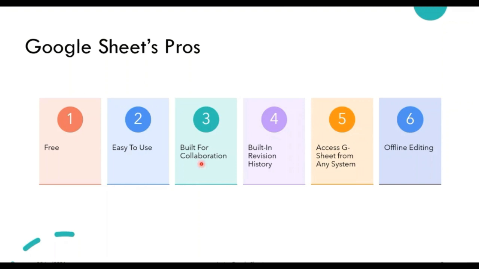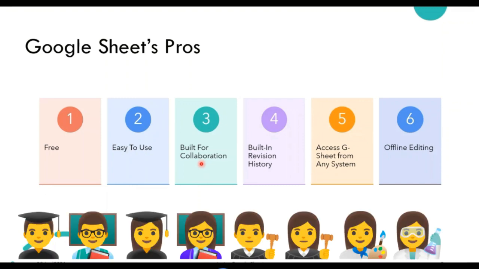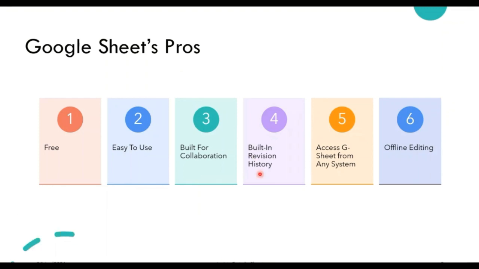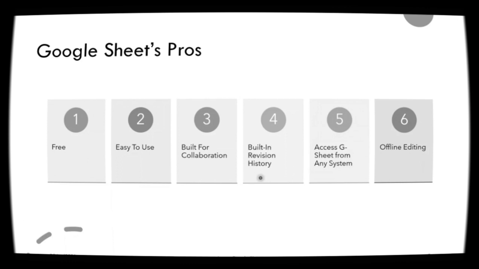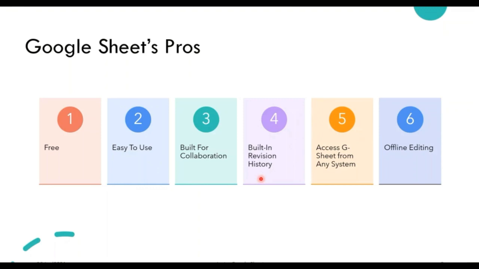And if you want a team to work on a particular sheet, Google Sheet is simply the winner. Suppose I have a team of 4 members working together, and by mistake they have done something they should not have. I want to revert to an earlier version, like the version from 1 hour ago. I can simply click to restore that version, and the sheet will create that version which was there 1 hour before.